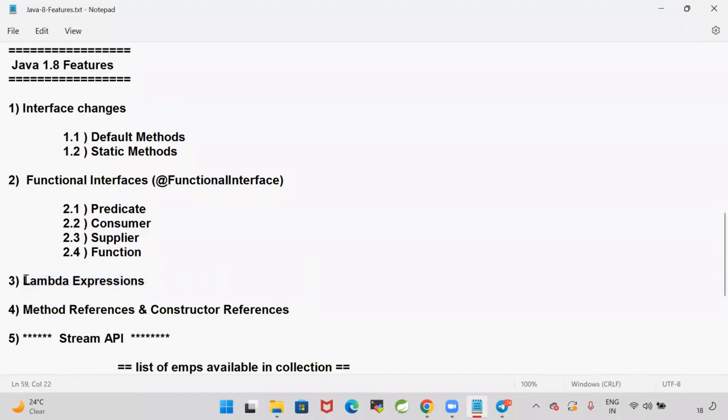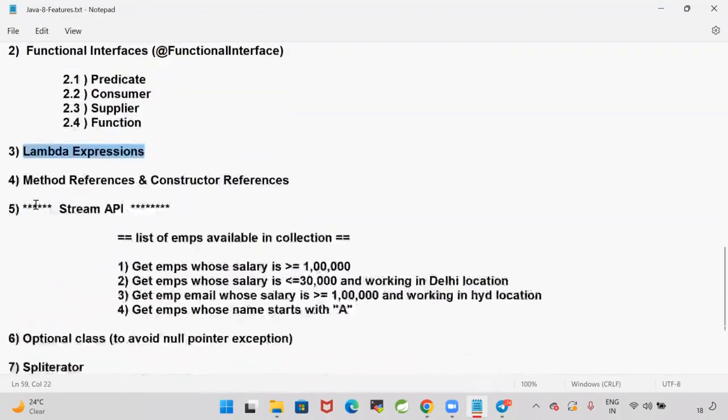Right. As an alternative to lambdas, they gave a concept called method references, and we have constructor references also. We'll talk about them. And the most important thing in Java 8 is the Stream API. I have given the stars, you can understand how important it is.